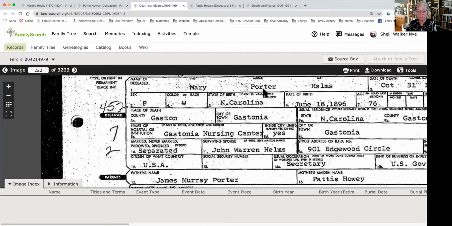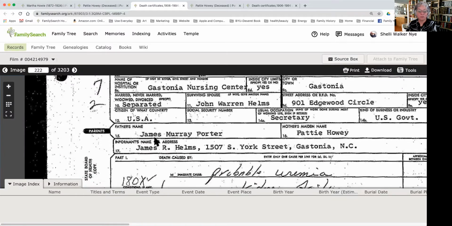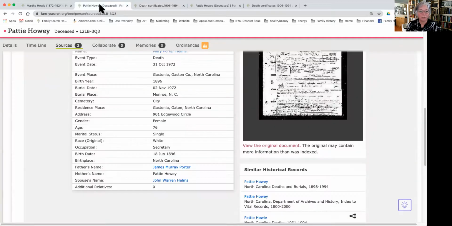And this is Mary Porter Helms. And she was separated from her husband at the time. Her occupation used to be a secretary. Her father's name is James Murray Porter. Her mother's maiden name was Patty Howie. So now we know who Patty's daughter married, and we have that little bit of additional information about her.